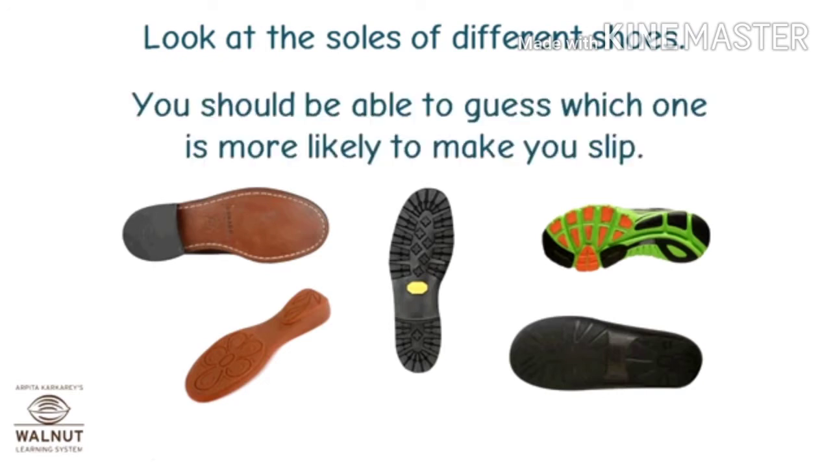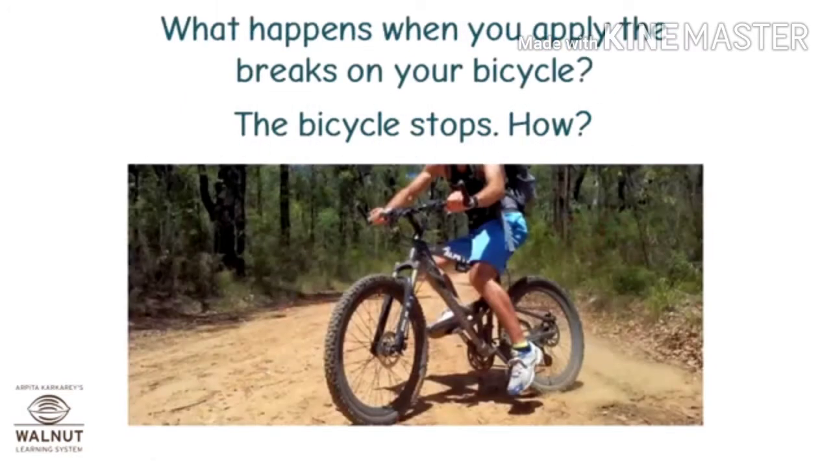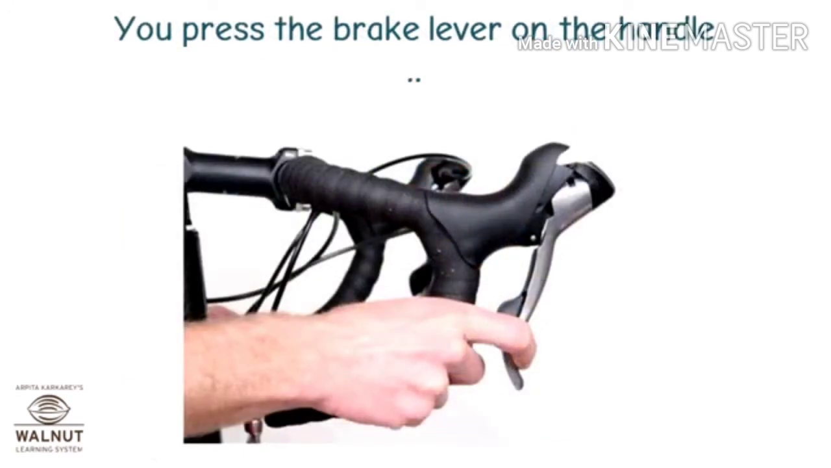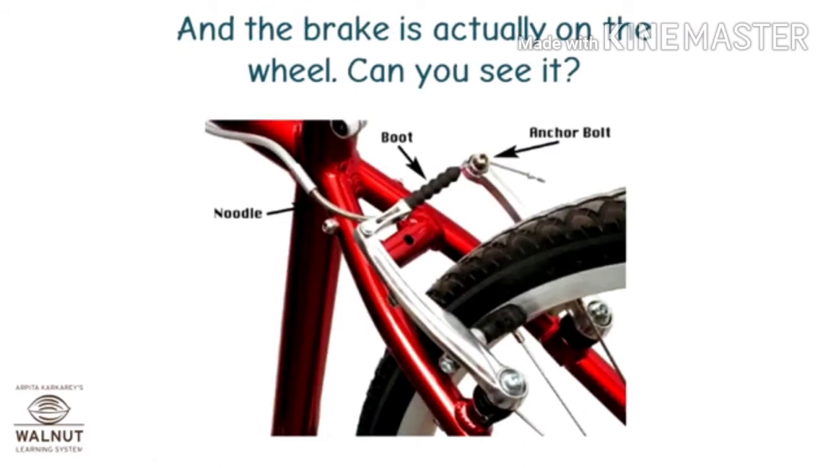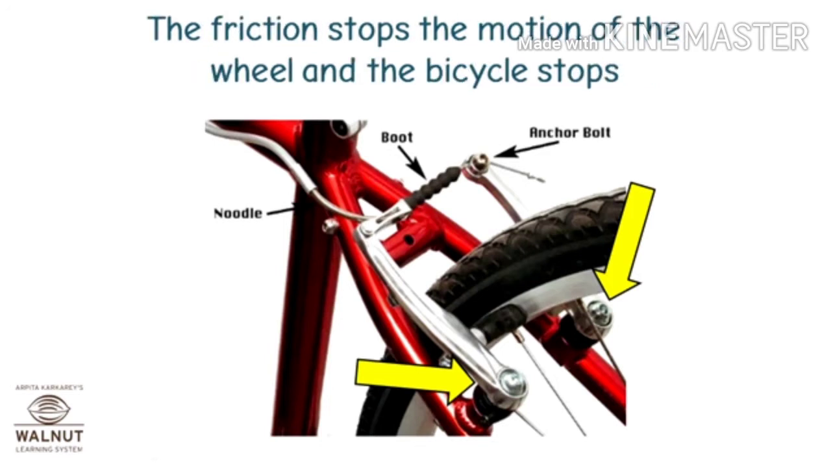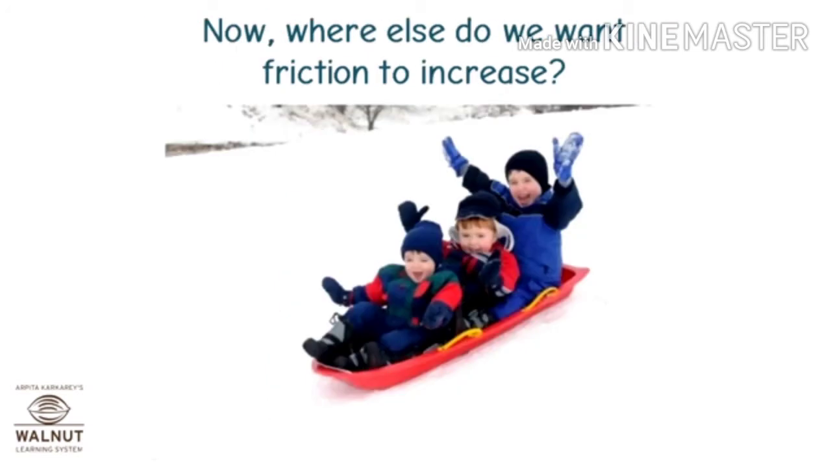Look at the soles of different shoes. You should be able to guess which one is more likely to make you slip. What happens when you apply the brakes on your bicycle? The bicycle stops. How? You press the brake lever on the handle and the brake is actually on the wheel. Can you see it? When you press the brake lever, the brake presses against the wheel. The friction stops the motion of the wheel and the bicycle stops.